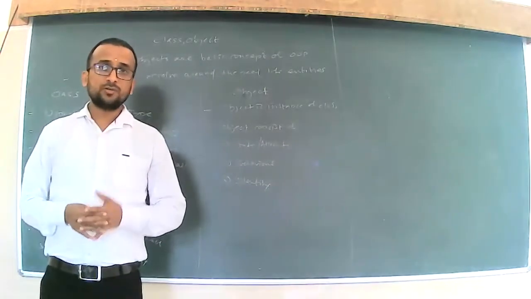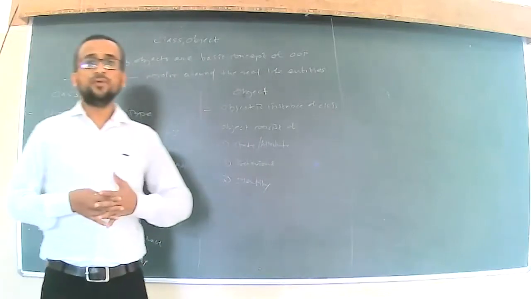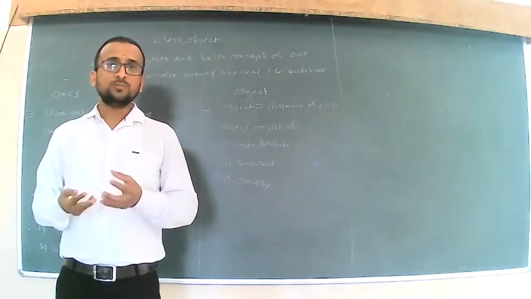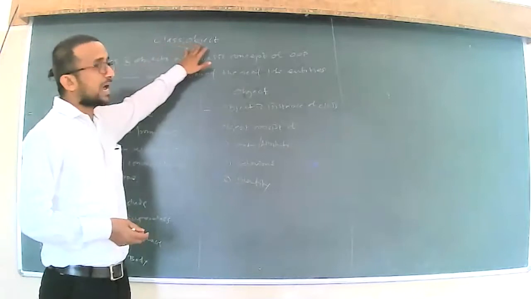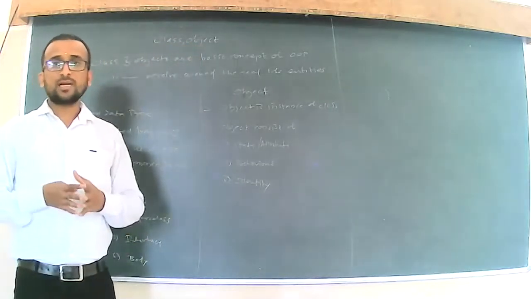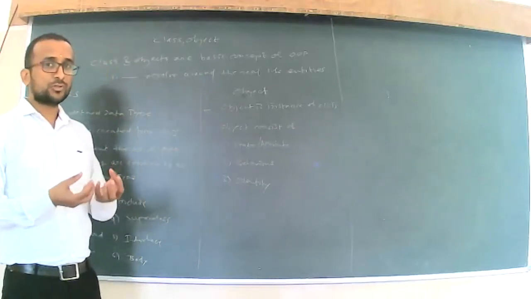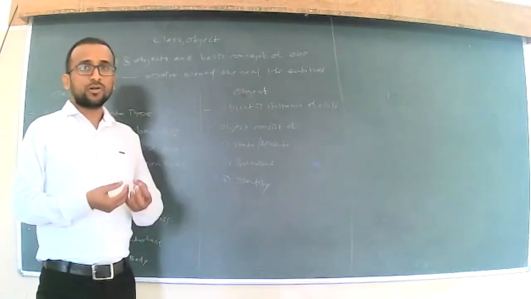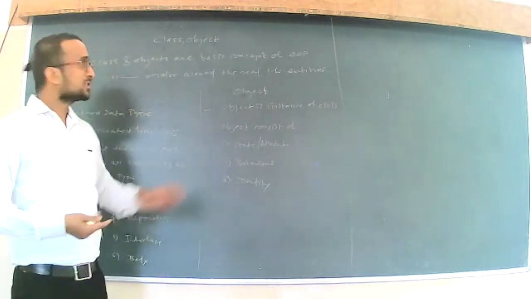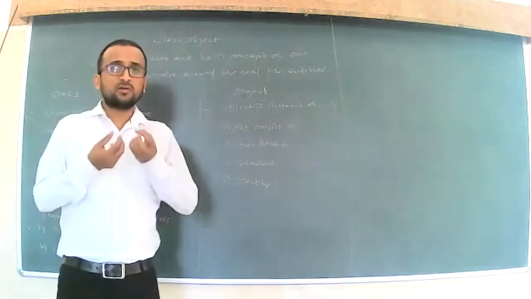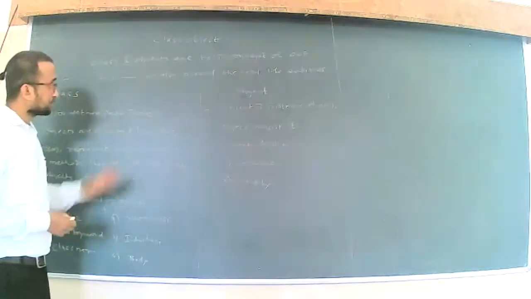In the previous lectures, we have already discussed that both class and objects are nothing but the very basic concepts of our object-oriented programming. Whenever we implement the class and the object in the C++ programming language or in the Java programming language, at that time we can say that we are having object-oriented programming with the help of that particular programming language. So these class and objects are very important, very basic concepts in our object-oriented programming.